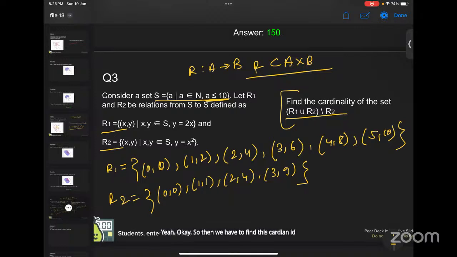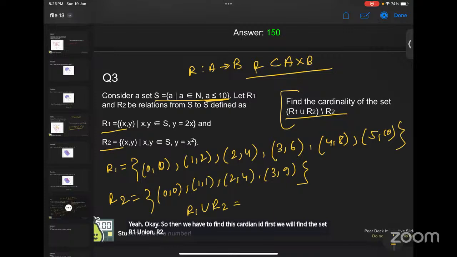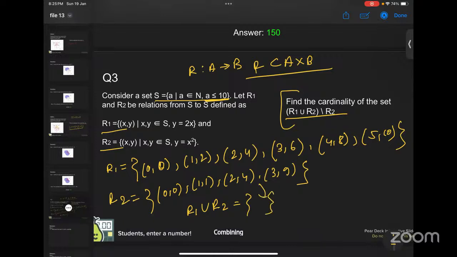First, we will find the set R1 union R2. So what is R1 union R2? This is the whole set, right? Combining these two sets. Except for 2, 4, everything will be there. So 1, 2, 3, 4, 5, 6, 7, 8, 9 will be there. R1 minus R2: basically, we have to find the members which are in R1 but not in R2, right?